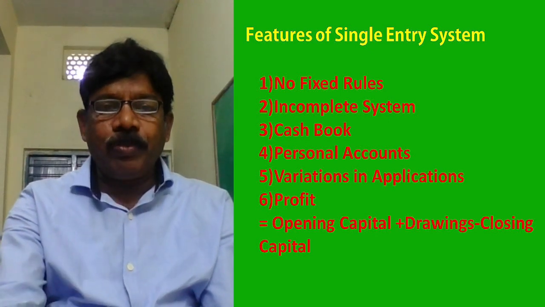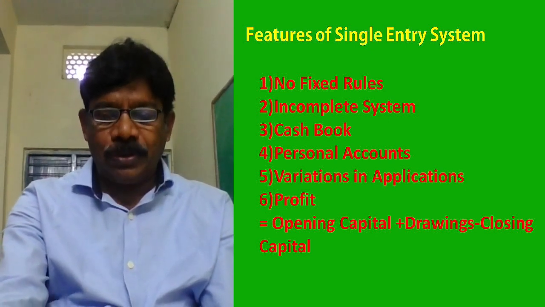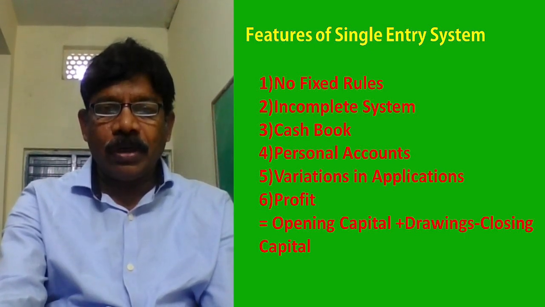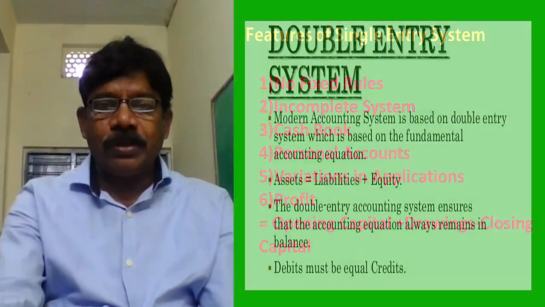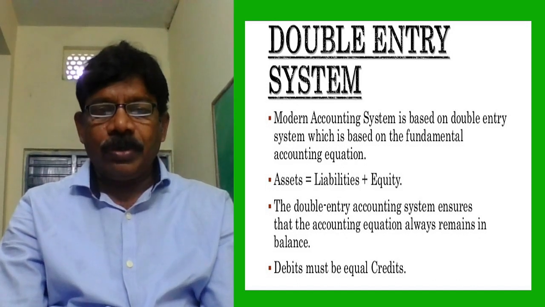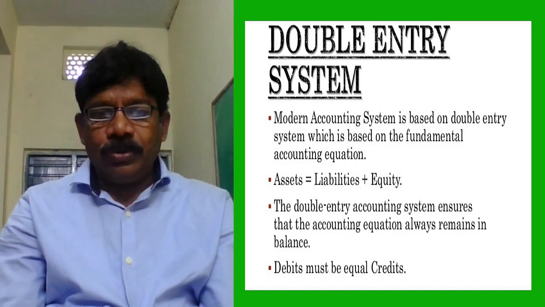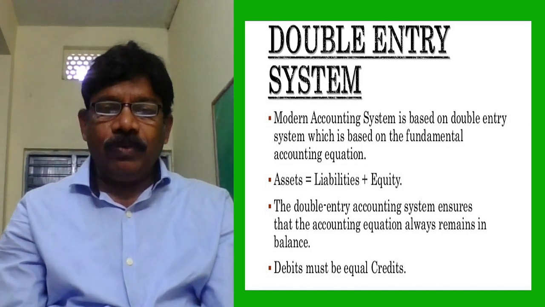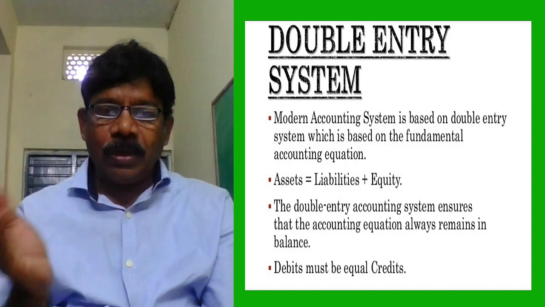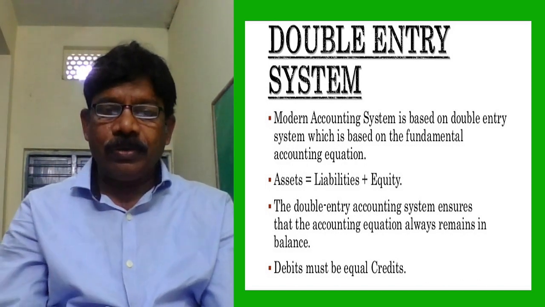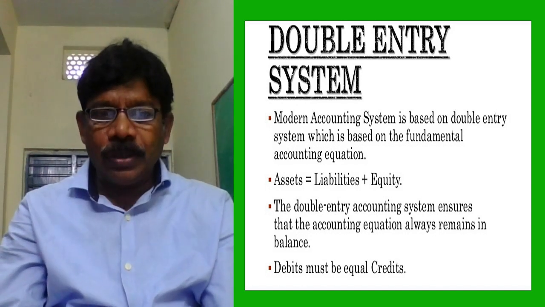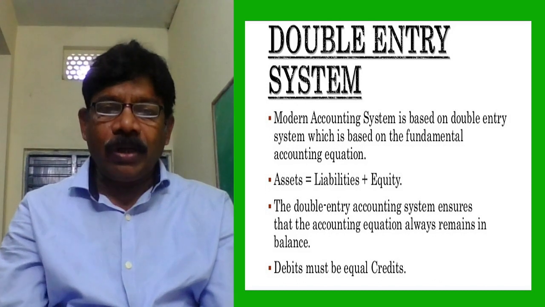Now we are moving to a very important aspect, which is followed worldwide. All accountants are following that system, which is the double entry system. Double means two, dual aspect. We have to remember that when one account is getting benefited, the other account will automatically lose the benefit, whatever the account it is.